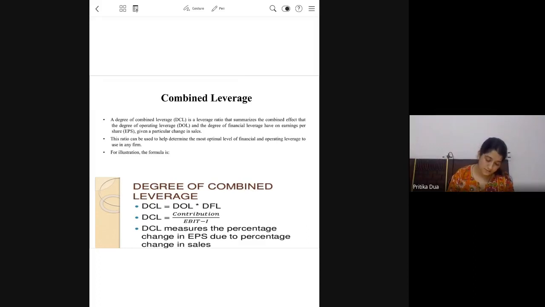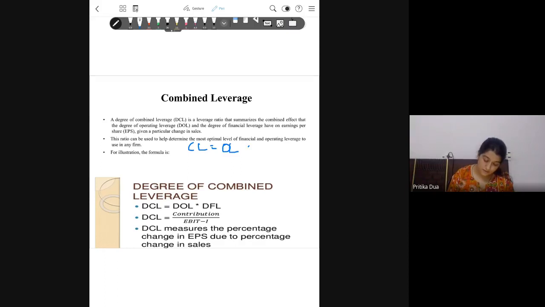Operating leverage was percentage change in EBIT upon percentage change in sales, into percentage change in EPS upon percentage change in EBIT.